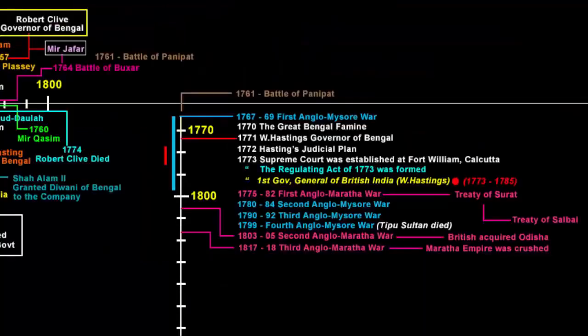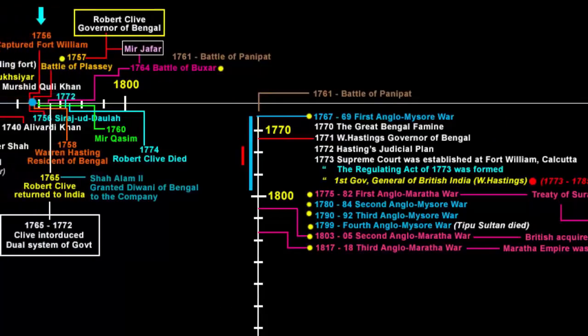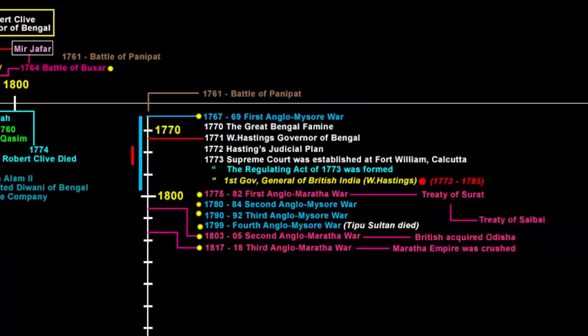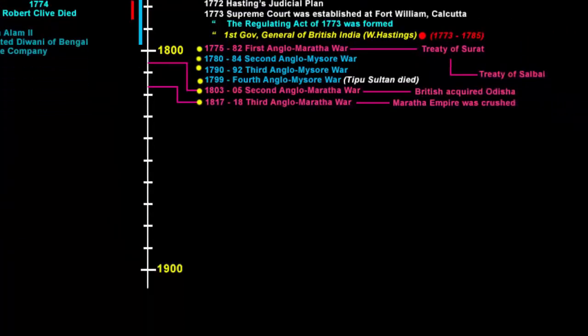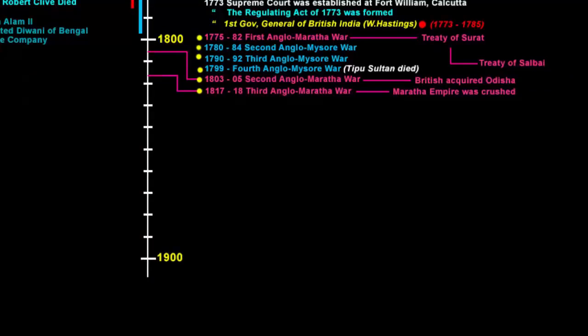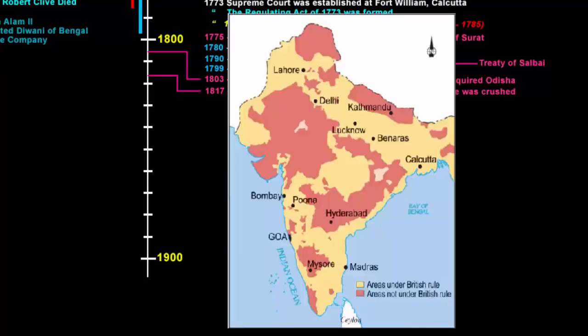If you look at the timeline, so far the company went to war against so many rulers, and the victories behind these wars gave enough confidence to the company that now the company claimed that its authority was supreme. That means its power was greater than that of any Indian states. Now, in order to be a supreme power, the company had to take a step towards bringing the Indian kingdoms within the boundary of the British political power, basically annex them.